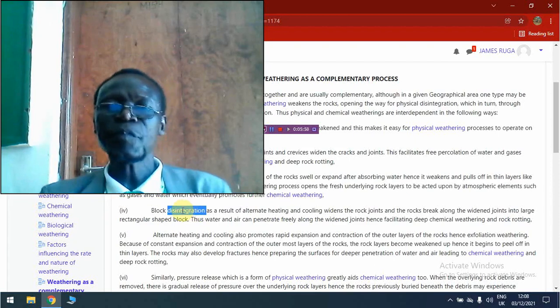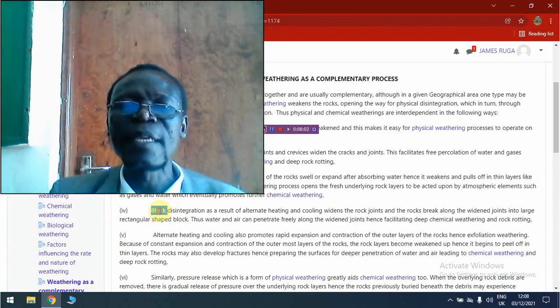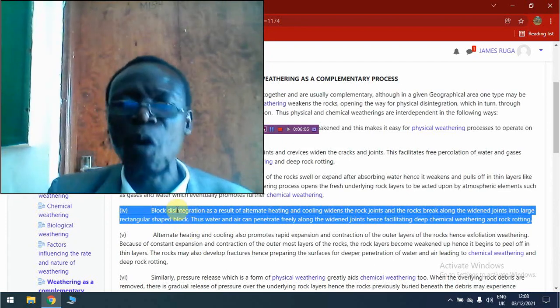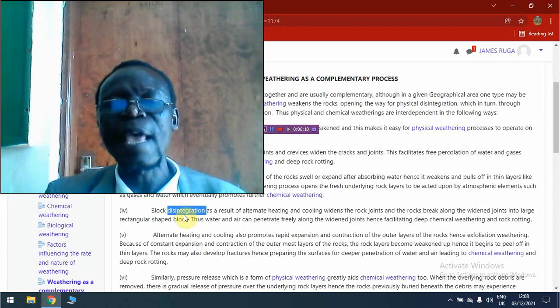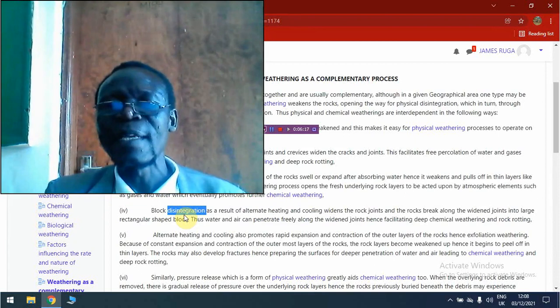Another form of weathering which complements the work of chemical weathering is what we call block disintegration. If you can remember, this is a weathering process in which a parent rock is broken down into large rectangular-shaped sizes.